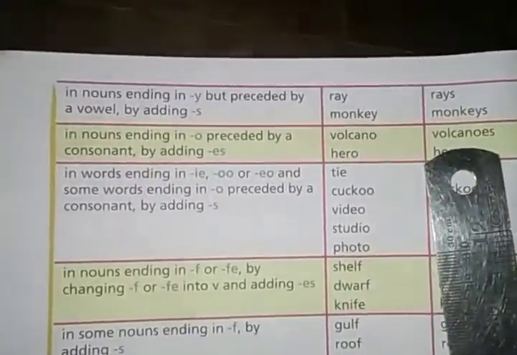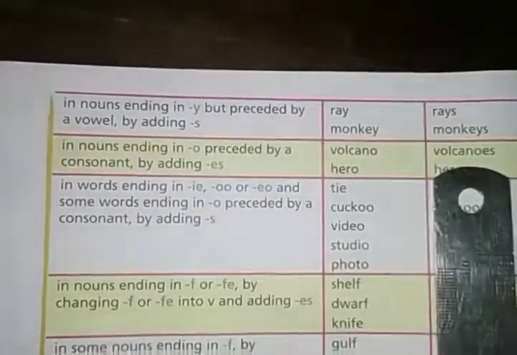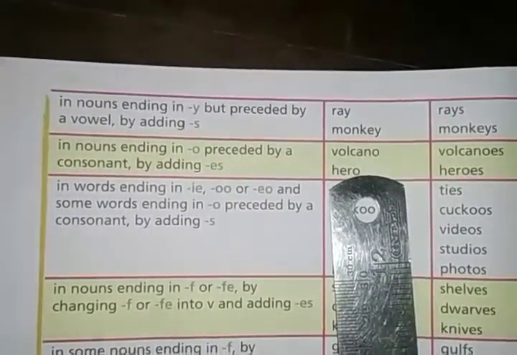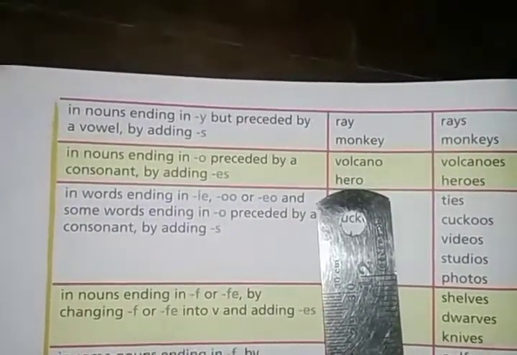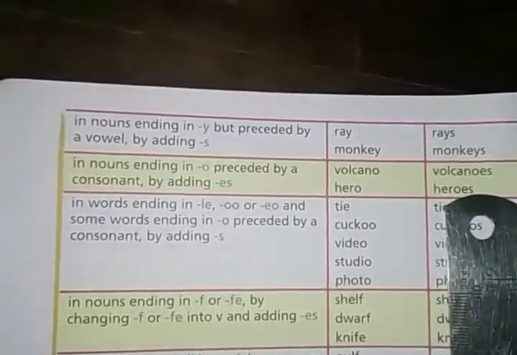Look at the word volcanoes. Okay, when we add es to the word volcano, it becomes volcanoes. Hero, heroes, ending with o. Okay, ending with o and preceded by a consonant. There is a consonant before the o, that is why it will become heroes. You add es to the word and it will become heroes.